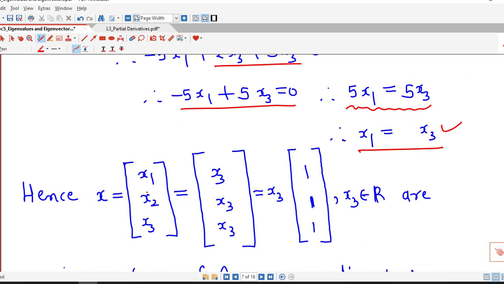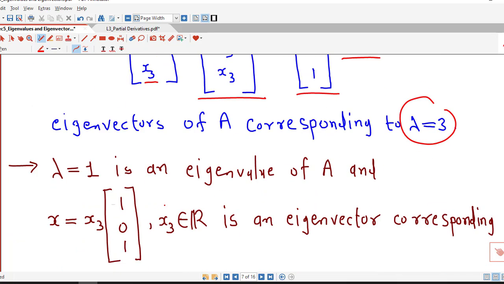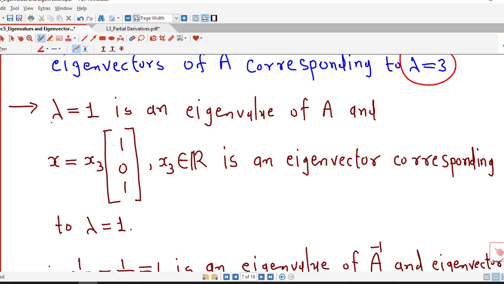So now the eigenvector becomes, we put x1 equal to x3, x2 equal to x3 and we keep x3 as it is. And this we can rewrite as x3 times (1, 1, 1). So these are the eigenvectors of matrix A corresponding to eigenvalue lambda equal to 3. So now we have the eigenvectors of the given matrix corresponding to the eigenvalues of the given matrix. We have found that lambda equal to 1 is an eigenvalue of the given matrix and these are the eigenvectors corresponding to lambda equal to 1.